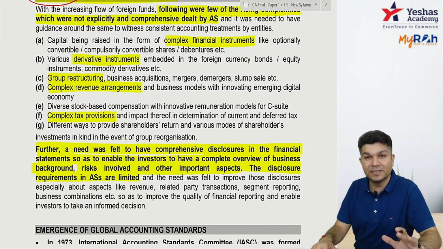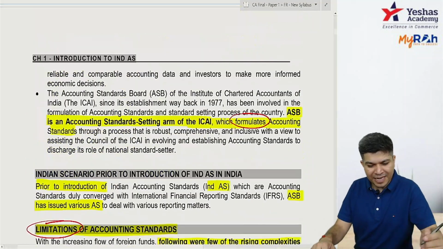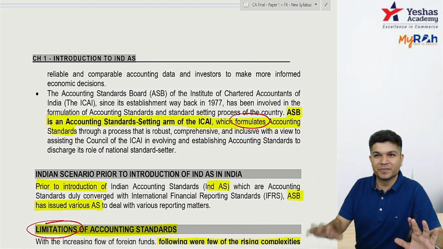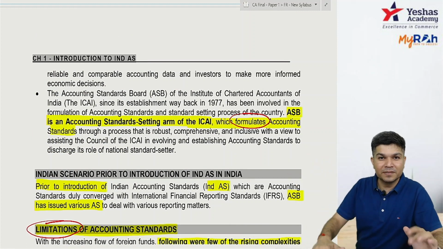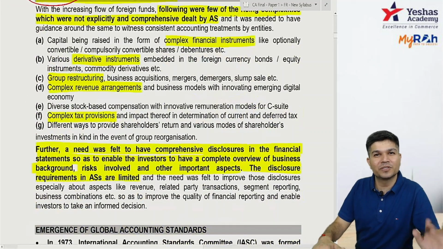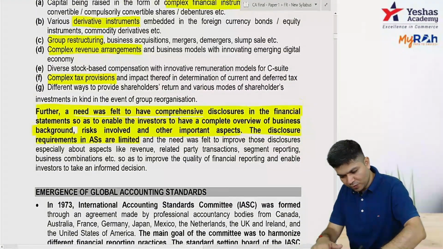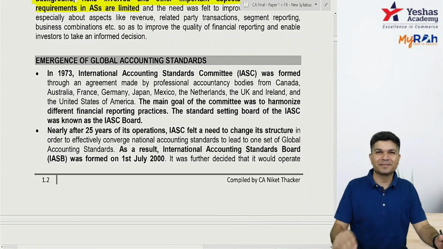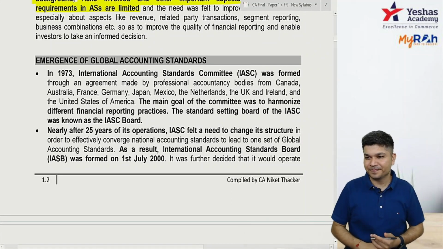So, that was the reason again IND AS was required. So this is actually limitations of accounting standard. Problem number 1, complex treatments were not covered, and number 2, adequate disclosures were not there. Shall I move ahead? I know it's a bit theory, but you have to bear with it. Thoda hai bas. And then we'll go back to the sums.